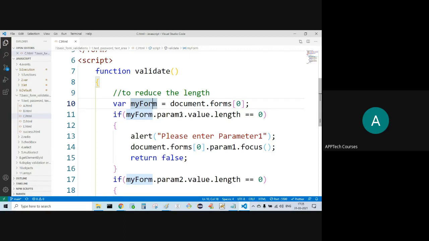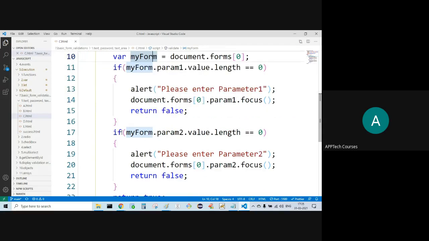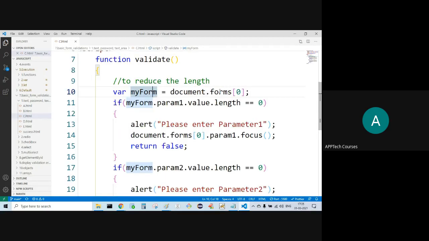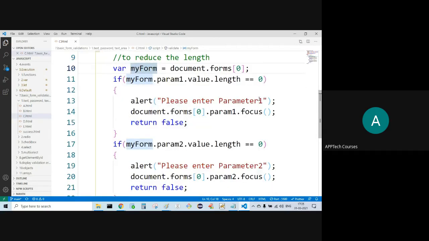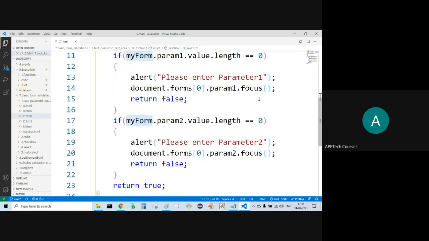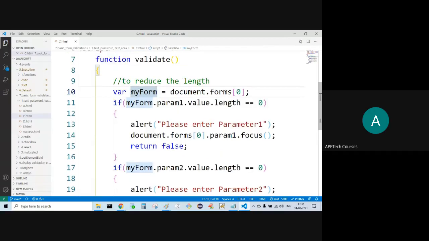Now my form dot param1 dot value dot length is equal to 0. In the second if block also, param2 is a member of document.forms of zero. Param1 is also a member of document object forms of zero, and param2 is also a member. For both we can use my form, because my form is pointing to document.forms of zero.